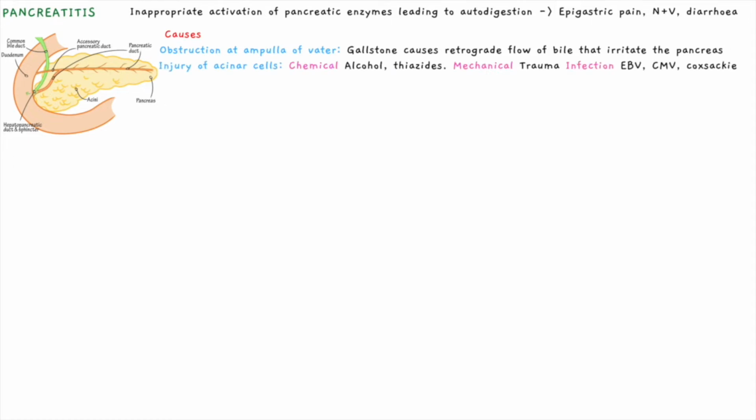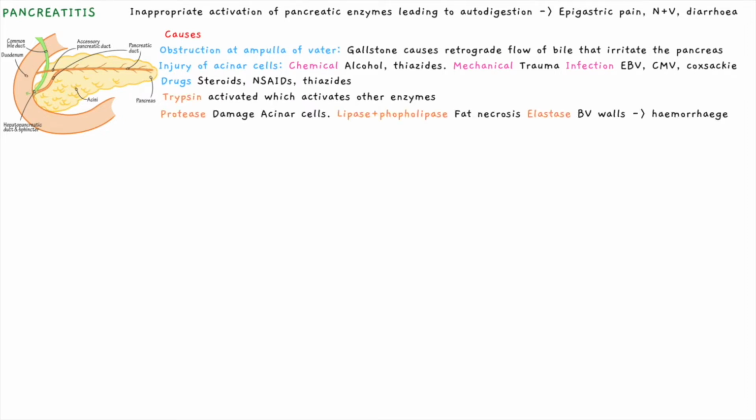Secondly, acinar cells could be directly injured from chemical, mechanical, or infectious causes. Chemical causes include alcohol and thiazides. Mechanical causes include trauma, and infections from EBV, CMV, and Coxsackie virus are possible. Finally, drugs such as thiazide, steroids and NSAIDs can cause pancreatitis. This causes trypsin to be activated, which activates the other enzymes and then circulates in the blood. Protease directly damages acinar cells, lipase and phospholipase cause fat necrosis, and elastase damages blood vessels.